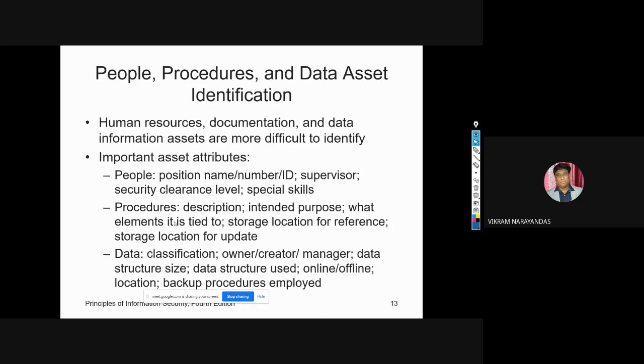One of the main things here is identifying human resources. Identifying the human resources, documentation, and data information assets is more difficult than identifying the hardware or software assets.